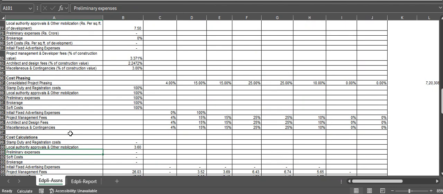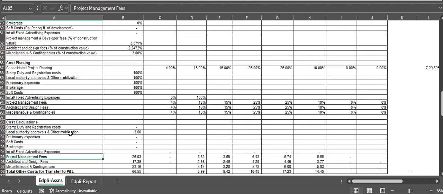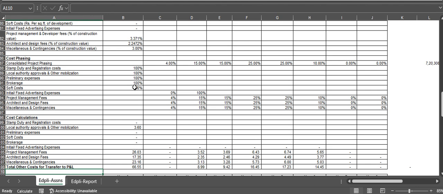Stamp duty and registration costs are zero. Then another cost related to local authority approvals and other mobilization is 3.60. Preliminary expenses. Then the soft cost, brokerage is also there. Initial fixed advertisement cost. Then we have the project management fees, 26.03 and 3.52 and 5.65. Then the architecture and design fees, 17.35, 2.35 or 2.46. Then the miscellaneous and contingency is 23.16, 3.13 and 3.28 is the other number.